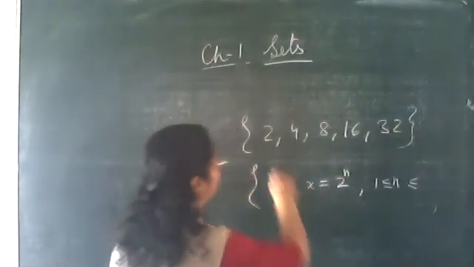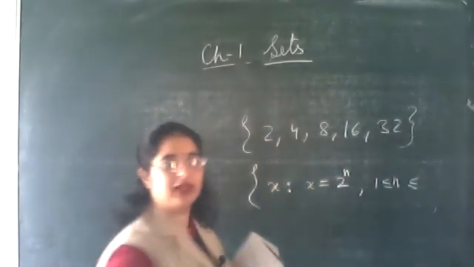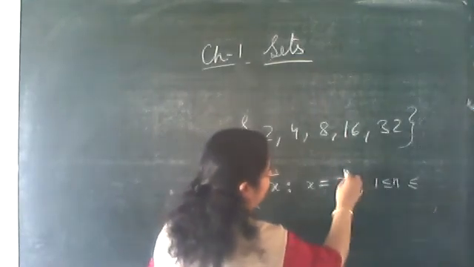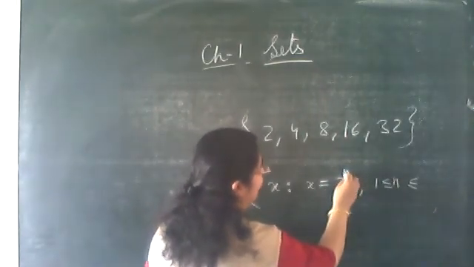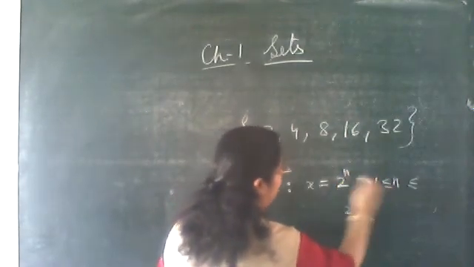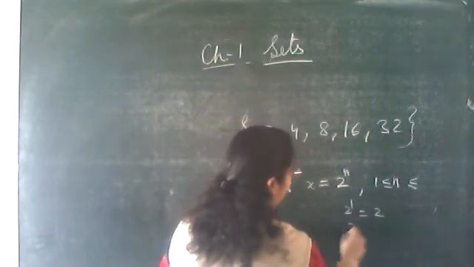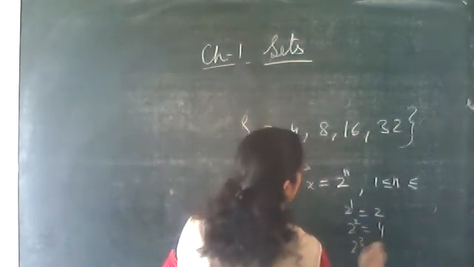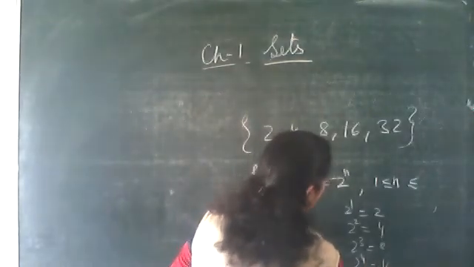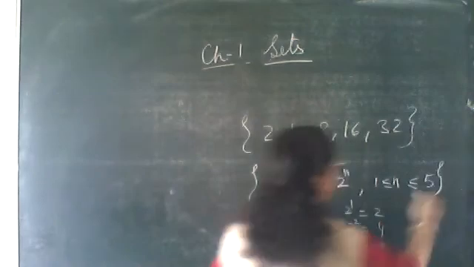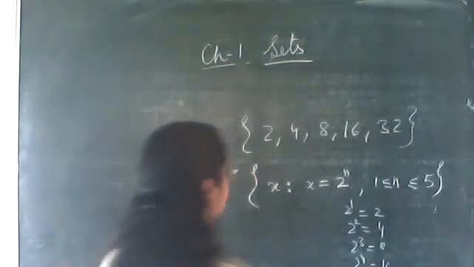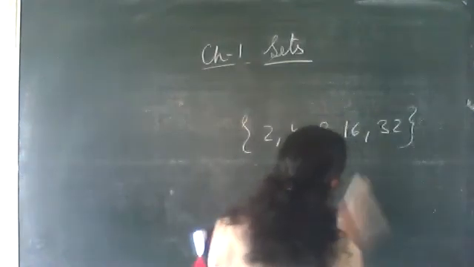If we take 2n, then 2, 4, 6, everything will come. Clear? So it is 2 to the power of n. n can take the value 1, sorry, not 0. So 2 to the power of 1 is 2, 2 to the power of 2 is 4, 2 to the power of 3 is 8, 2 to the power of 4 is 16, 2 to the power of 5 is 32. Is it clear? Yes, ma'am. Very good. Now next one.